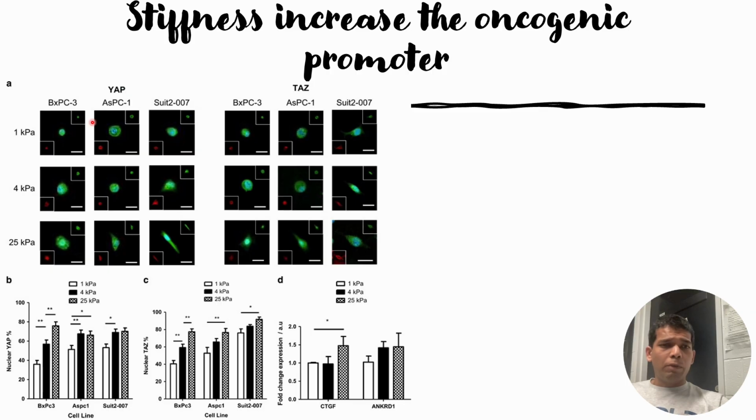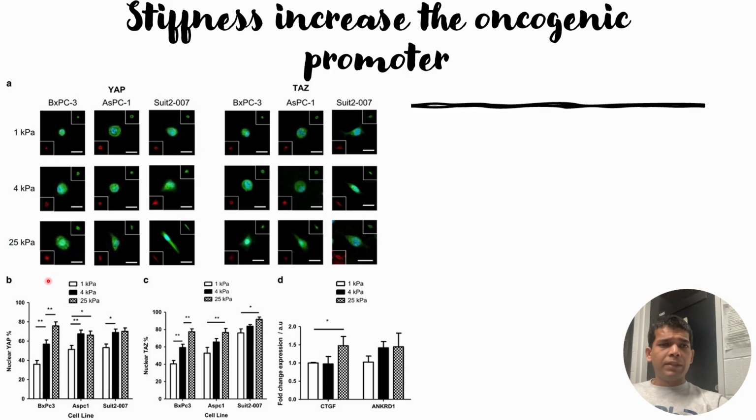When they checked it for YAP, the immunofluorescence image shows that with an increase in stiffness, the nuclear localization increases for all three cell lines. However, the relative increase is more for BXPC3, as its baseline state is epithelial in nature, whereas ASPC1 is less epithelial compared to BXPC3, and SUT2007 is already mesenchymal in nature. And this red fluorescence is the phalloidin staining, just to show how the cells look at high stiffness.